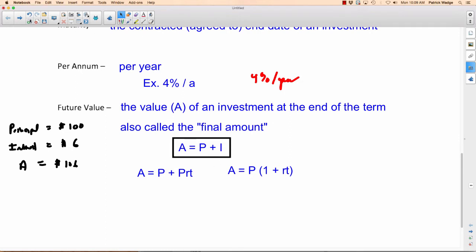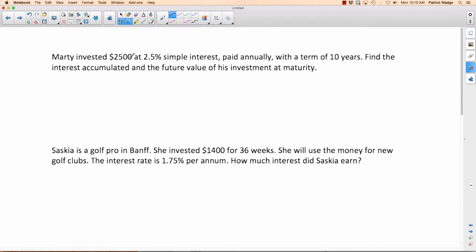Okay, let's do some questions. All right, Marty invested $2,500 at 2.5% simple interest. It's paid annually with a term of 10 years. Find the interest accumulated and the future value of his investment at maturity. So there's 2 things to find here, interest and future value.